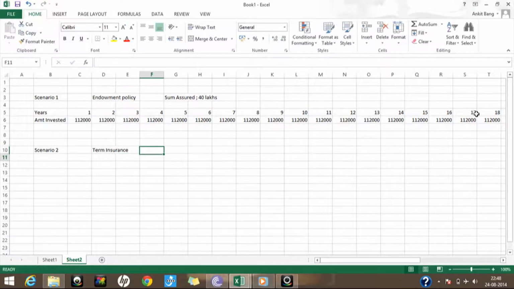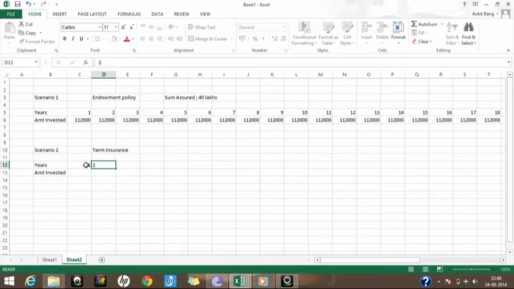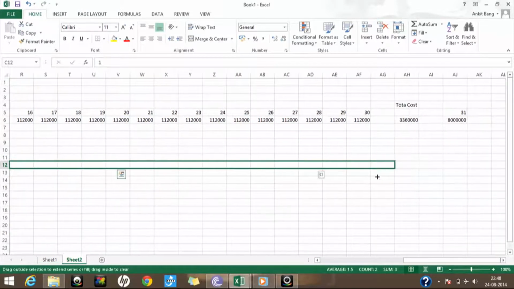In term insurance, we'll do a similar kind of exercise so that we can compare which is a better option to go for. So I'll do the same thing here, 1, 2, and drag it up to 30 years.